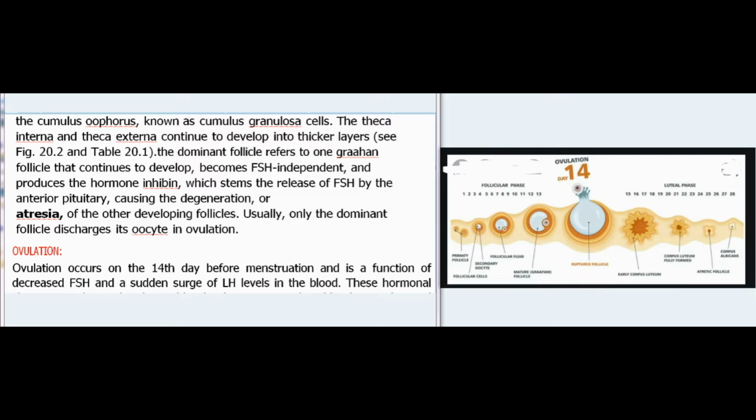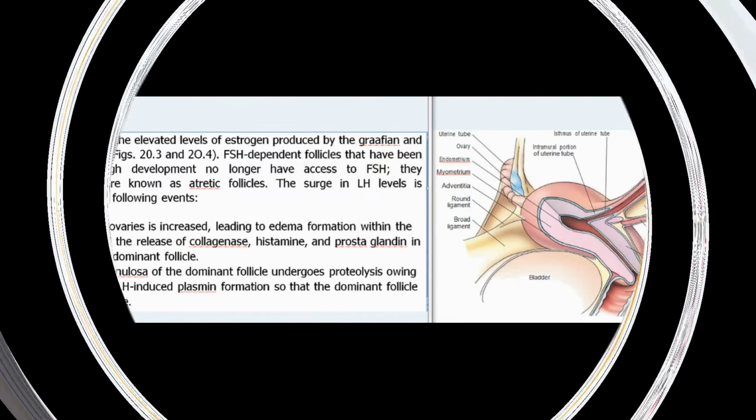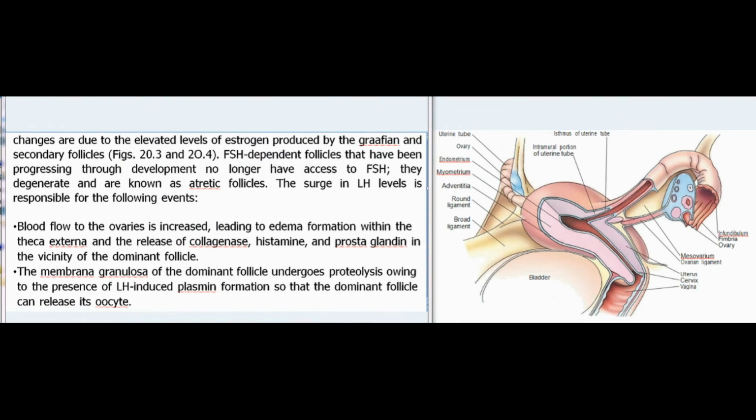Ovulation. Ovulation occurs on the 14th day before menstruation and is a function of decreased FSH and a sudden surge of LH levels in the blood. These hormonal changes are due to the elevated levels of estrogen produced by the Graafian and secondary follicles, Figs 20.3 and 20.4. FSH-dependent follicles that have been progressing through development no longer have access to FSH, they degenerate and are known as atretic follicles.